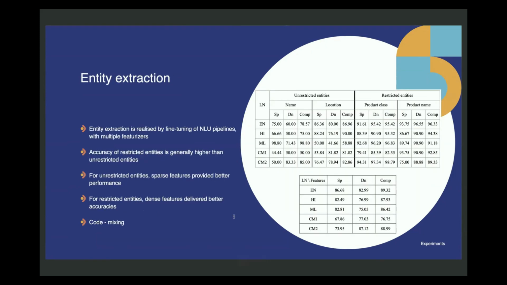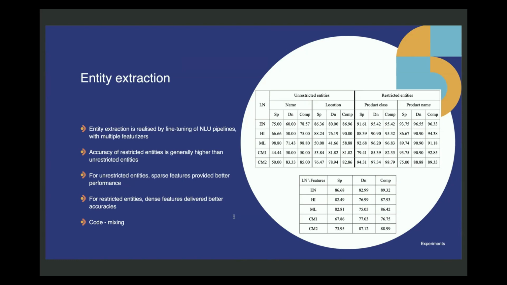Let's quickly move on to the entity extraction. So what we observed was, one obvious thing, is that unrestricted entities had generally lesser accuracies than restricted entities, purely because of the nature of it. Then for unrestricted entities, because their context is fairly similar, sparse features provided better performance. On the other hand, for restricted entities like product class and product name, which mostly appear in complex intents, dense features provided better accuracies. And when we combine both of them, composite features are indeed able to tap into the advantages of sparse and dense featurizers and provided better accuracies than either sparse or dense features.